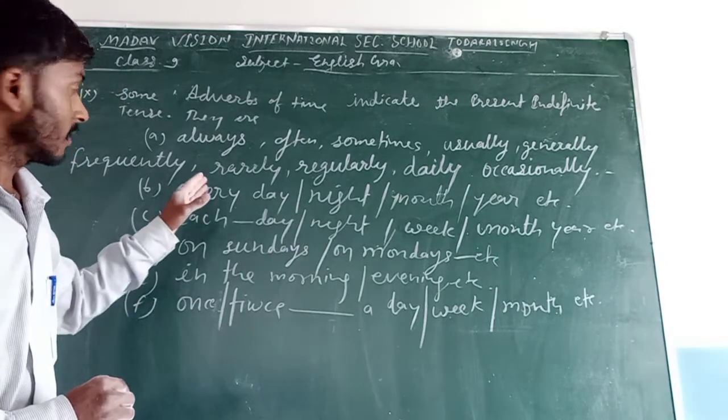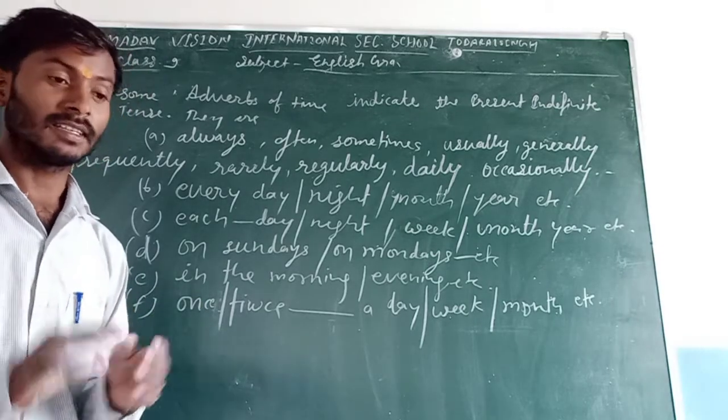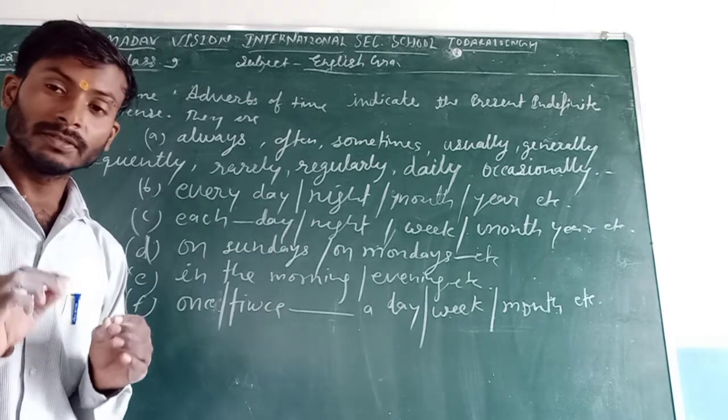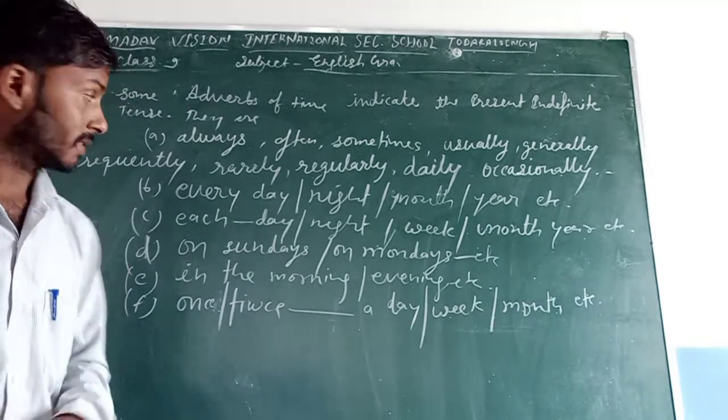We will use present indefinite tense in the blanks.